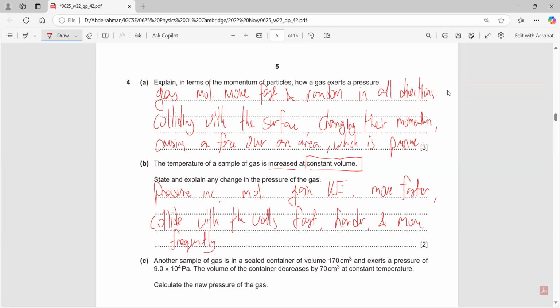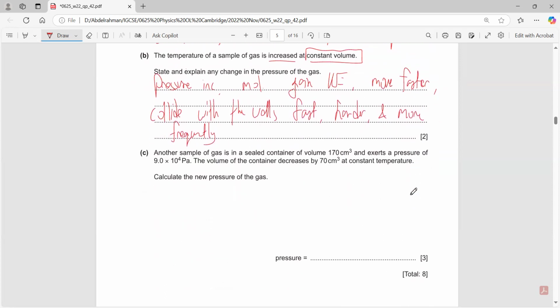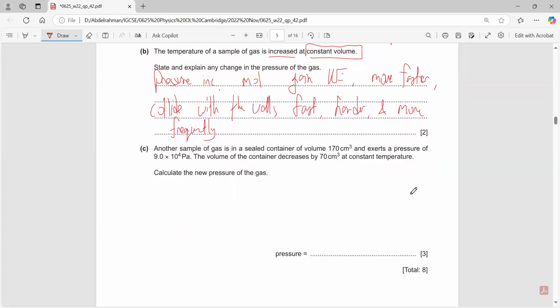Next question. Another sample of gas is in a sealed container. Volume 170 exerts a pressure of 9 times 10 to the power of 4. The volume decreases by 70 centimeters cubed at a constant temperature. Calculate the new pressure of the gas. For this question, the pressure times the volume is constant, which is P1 V1 equals P2 V2.